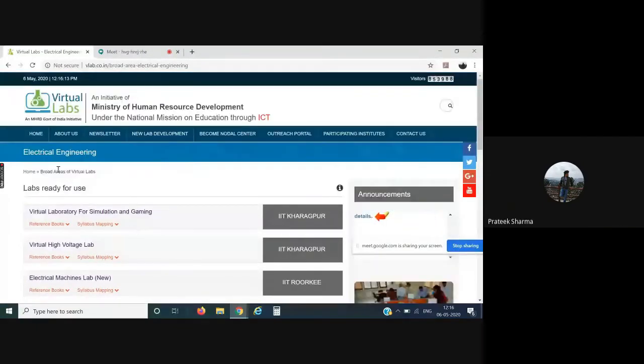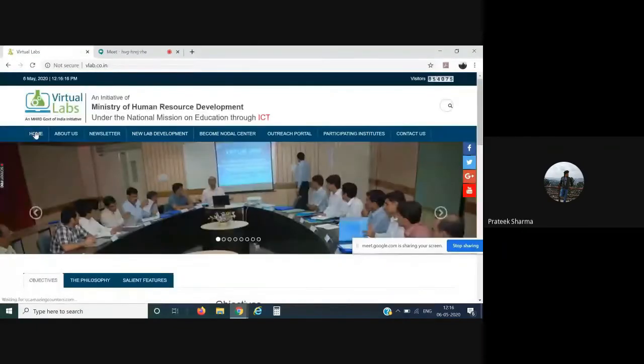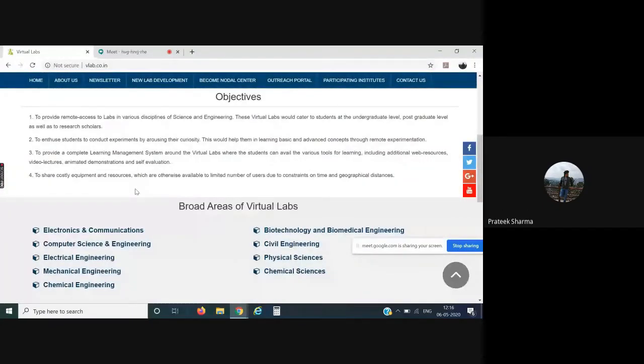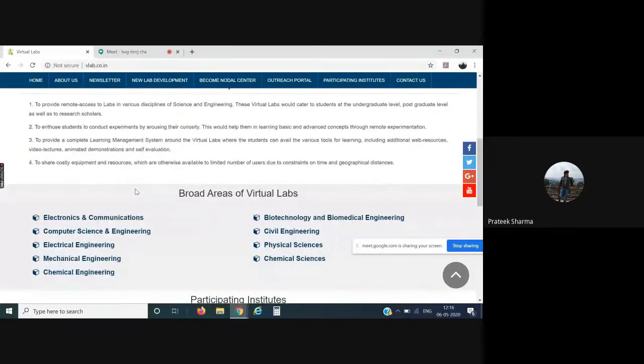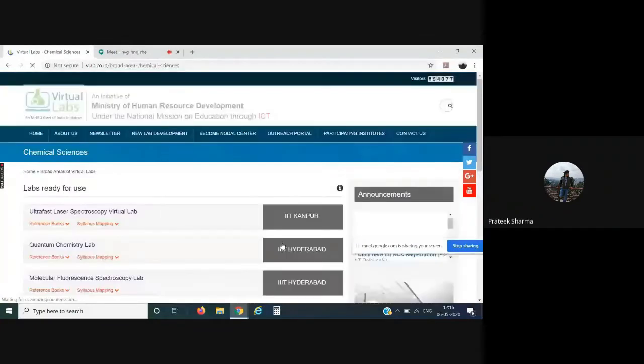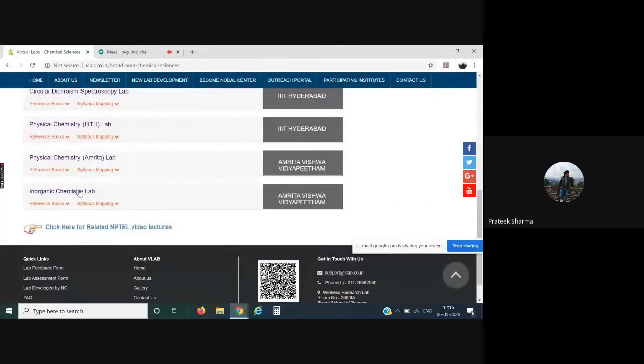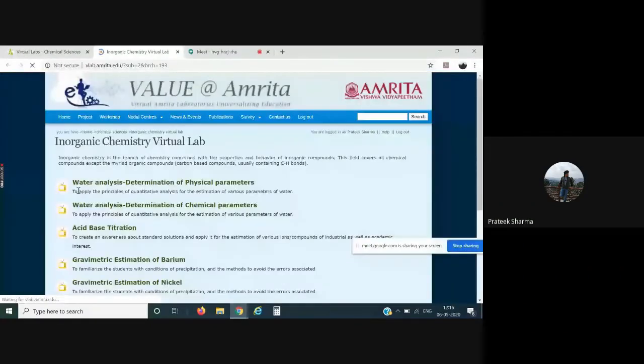I'll come back to the main home page. Let me go for one of the applied sciences labs, because I think most of the users have joined lately and are unaware of how a login would work in many of the labs. For example, let me go for this chemical sciences discipline and quickly show you one of the very basic concepts. I'll choose the inorganic chemistry lab. I have this acid-base titration self-evaluation simulator.